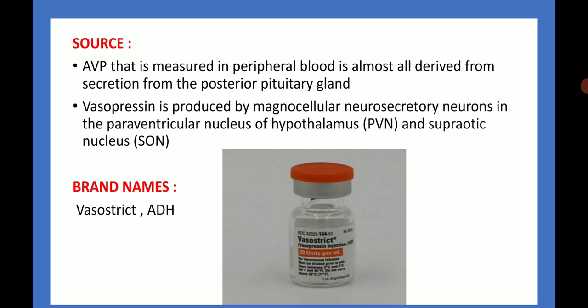The source of vasopressin: the vasopressin that is measured in the peripheral blood is almost all derived from secretion from the posterior pituitary gland. Vasopressin is produced by magnocellular neurosecretory neurons in the paraventricular nucleus of the hypothalamus (PVN) and supraoptic nucleus (SON). The brand names of vasopressin are Vasostrict and ADH.